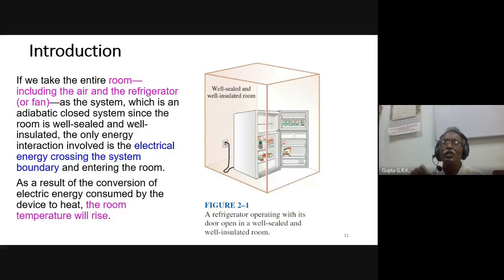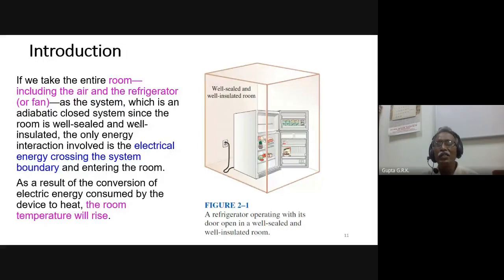But actually, when I switch on the refrigerator, there will be electrical work crossing the boundary of the room into the room. So there is work transfer, and there is no heat transfer because it is a completely insulated room.